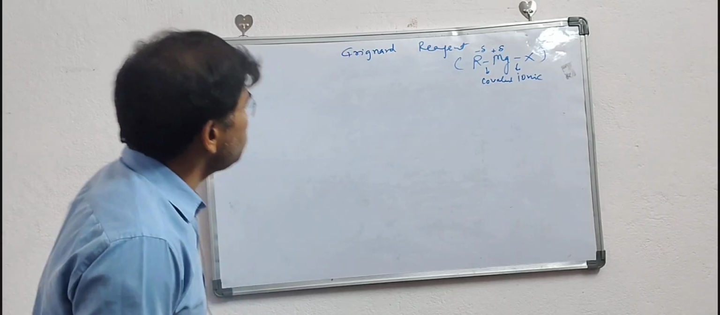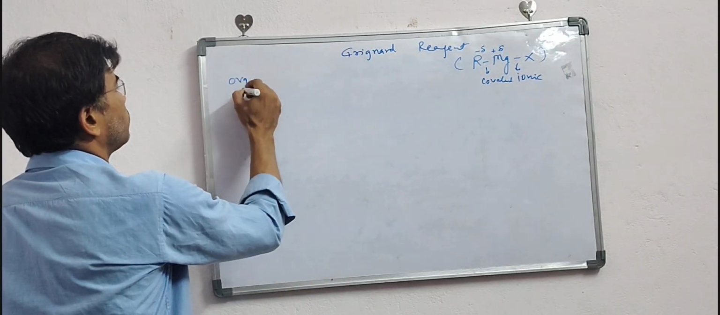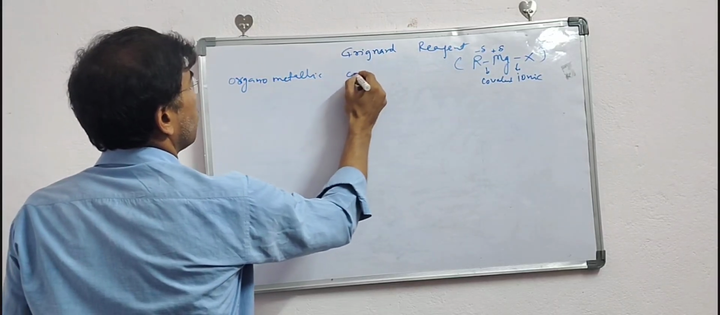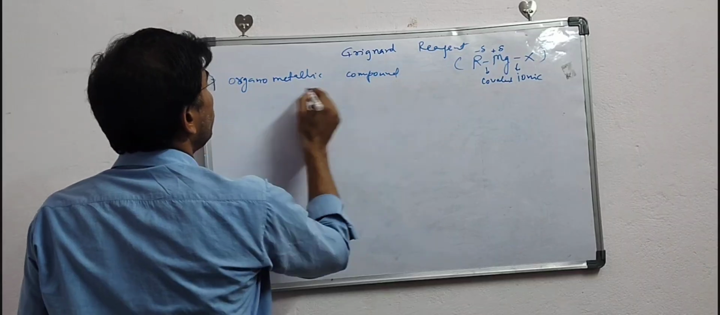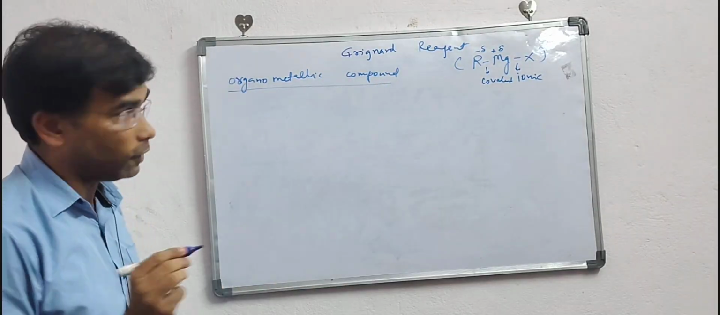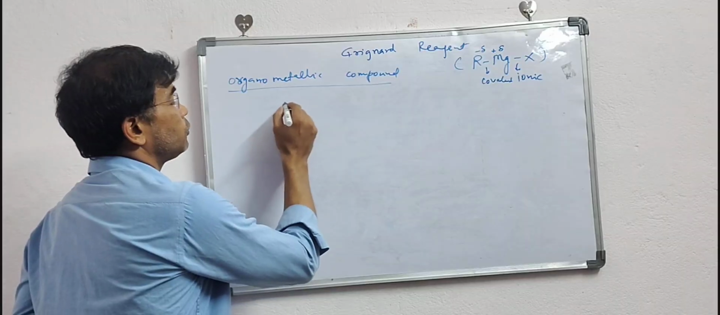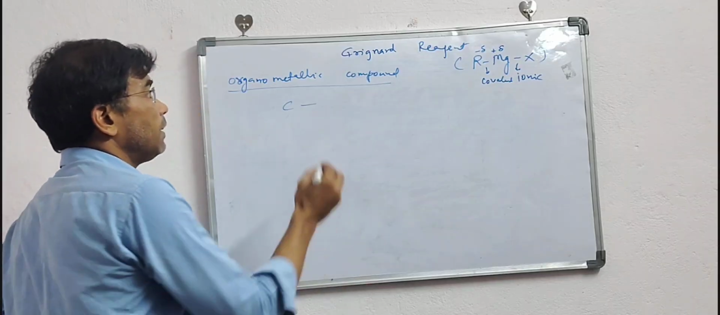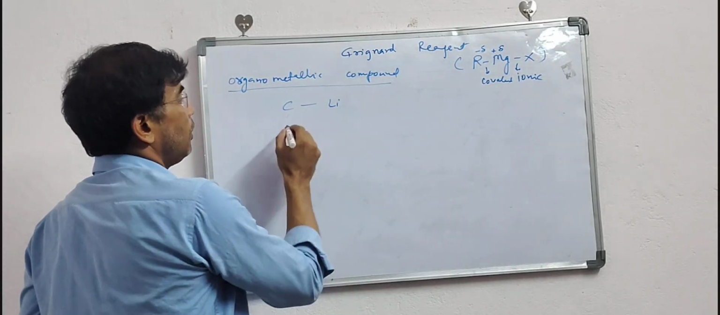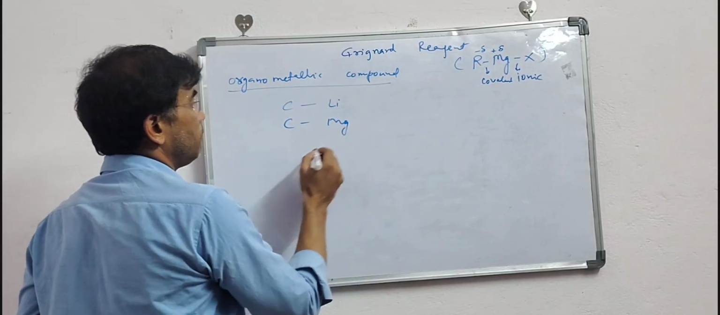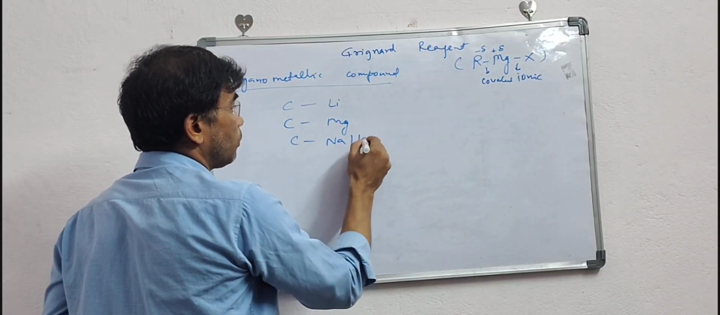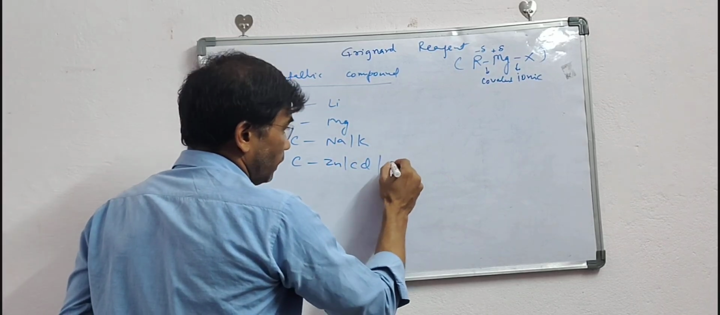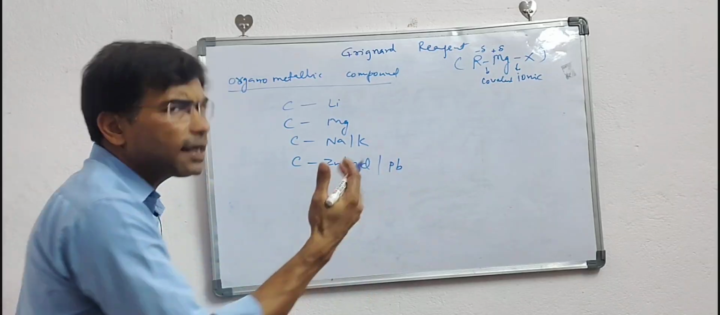So let us see. This is one of the organometallic compounds. Now, what is an organometallic compound? First of all, organometallic compounds are those compounds in which carbon forms a bond with a metal. For example, the metal can be lithium, magnesium, sodium, potassium, zinc, cadmium, even lead, mercury, copper, etc.